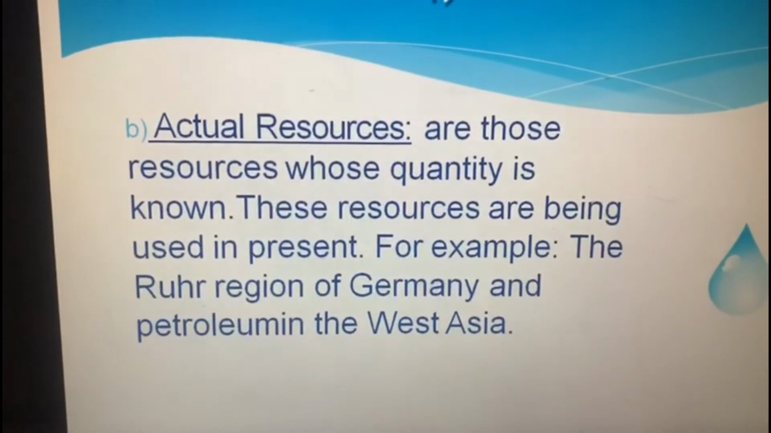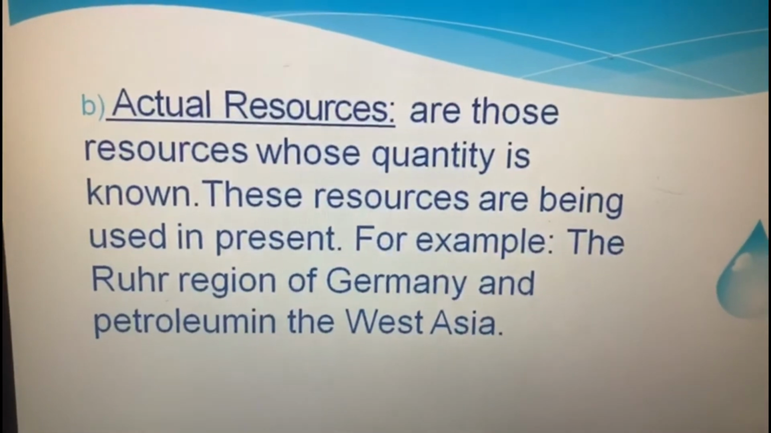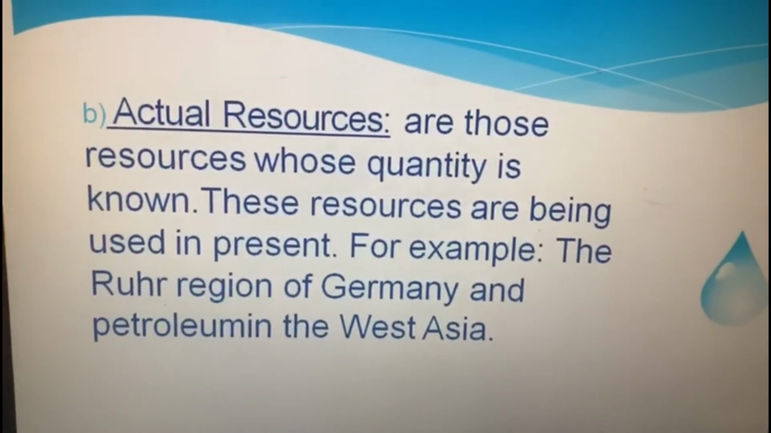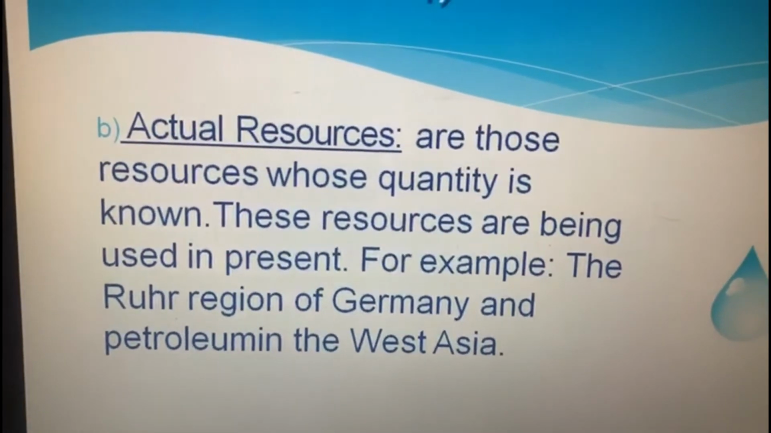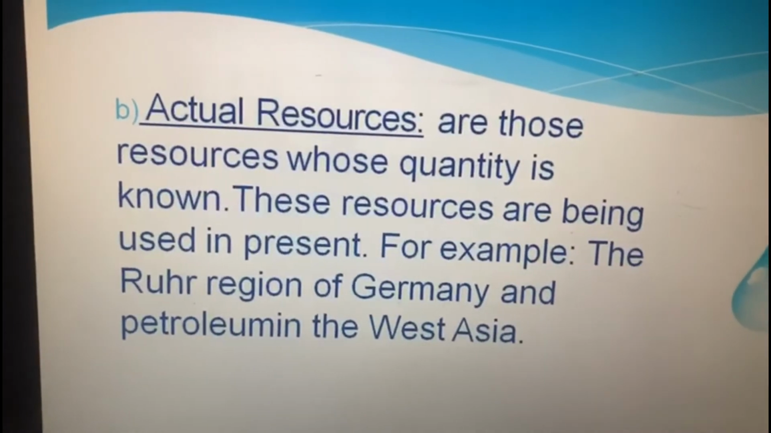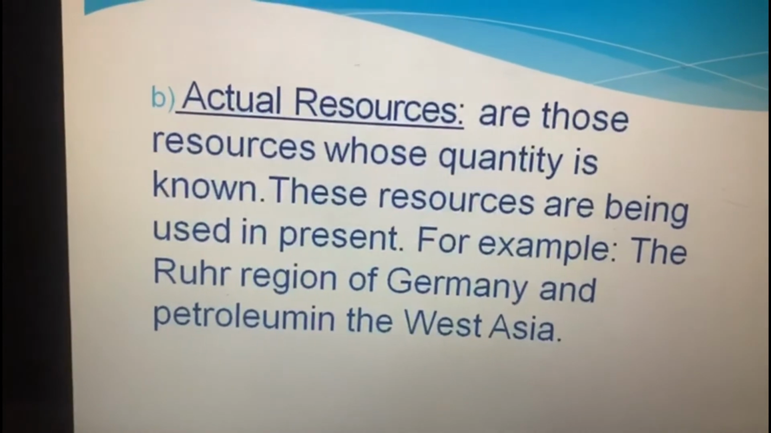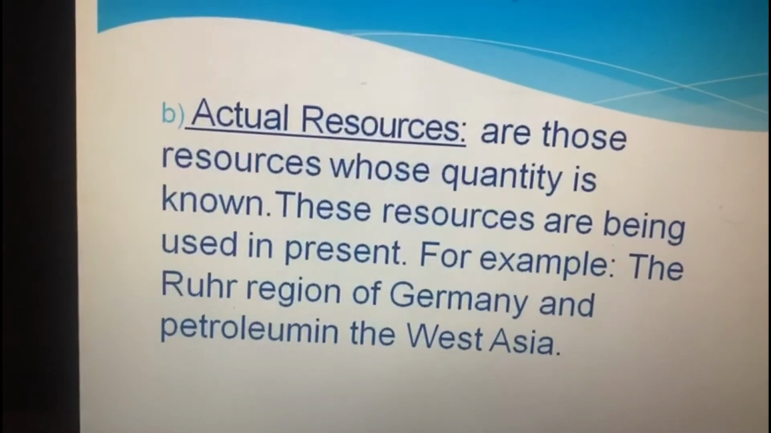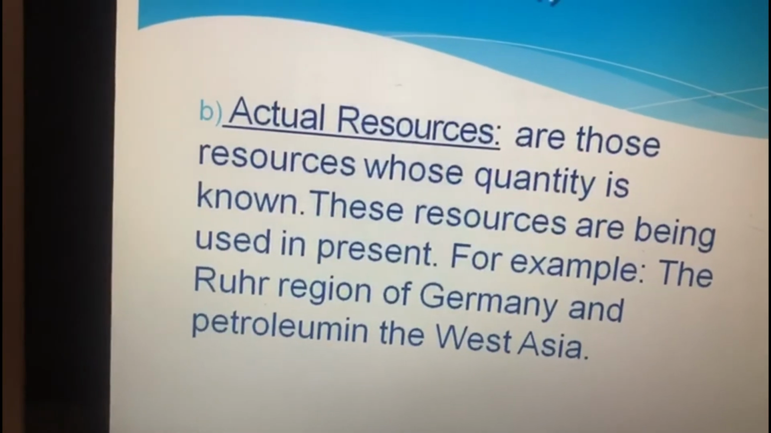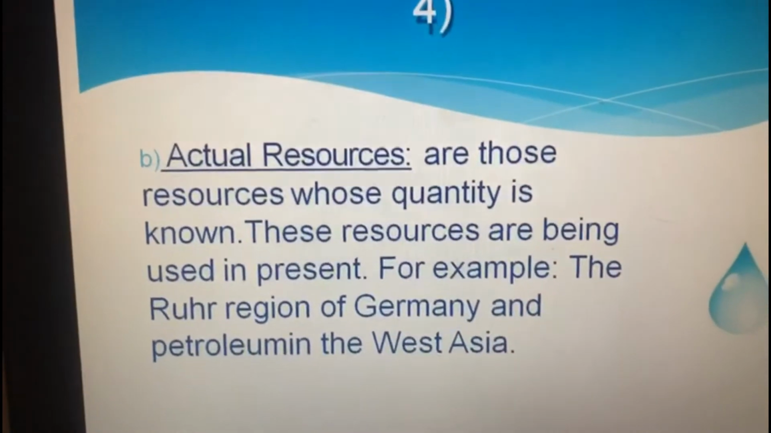Actual resources are those resources whose quantity is known and these resources are being used in the present. For example, the coal of Germany and the petroleum of West Asia. Here you can see these actual resources are the black soils of the Deccan Plateau in Maharashtra. These all are actual resources.